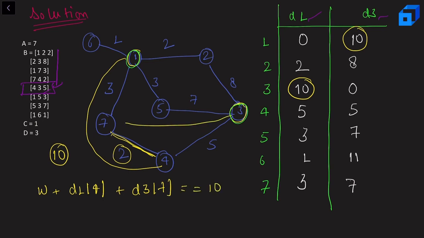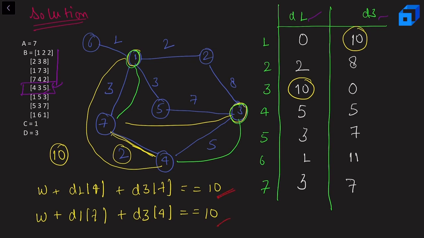Either this should be the case, or there is one more case here, that is the weight of the edge plus the distance from 1 to 7, that is D1 of 7, plus the distance of 3 to 4, that is D3 of 4. It should be equal to 10. If I satisfy any of these conditions, that means our current edge is a valid edge. Okay, so in that case I'll minimize my answer with W. So that's how I'm going to check.